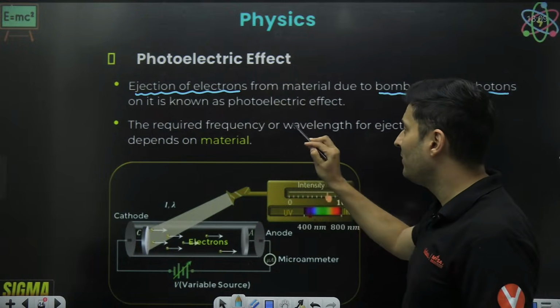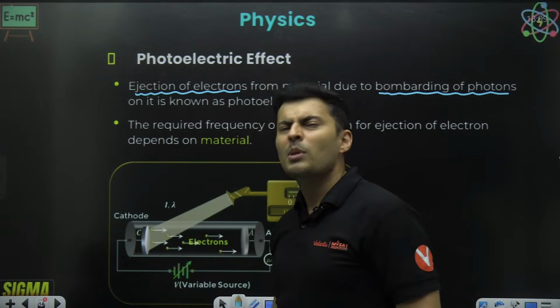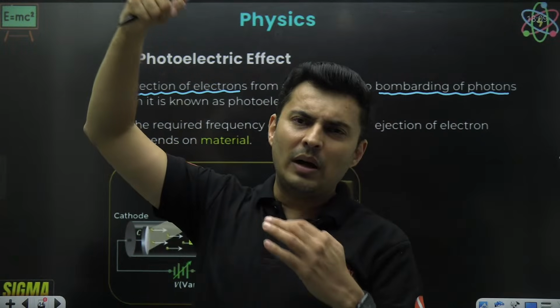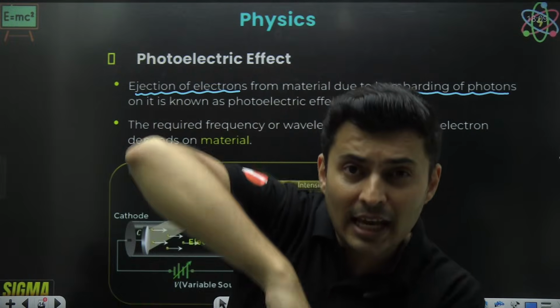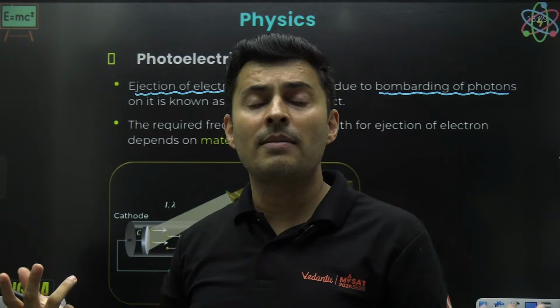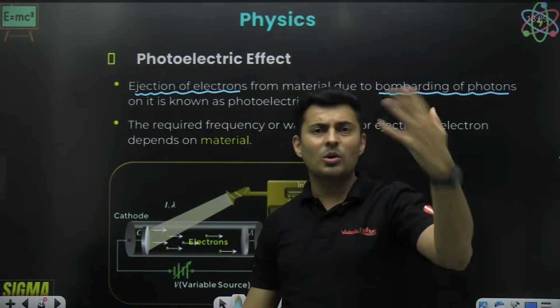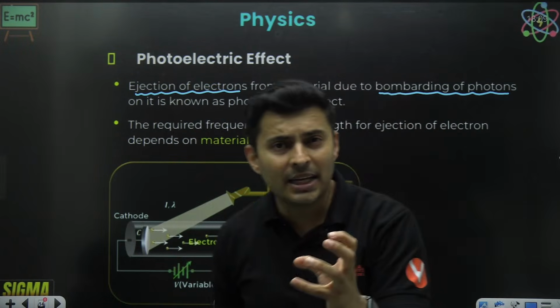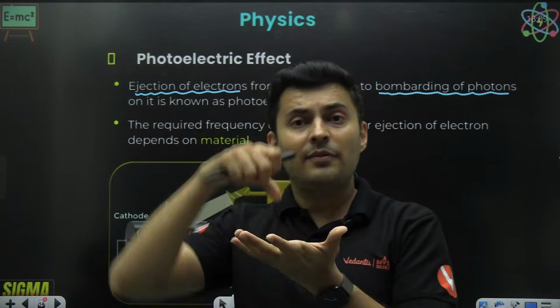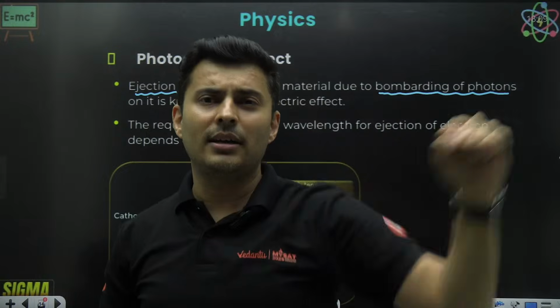So that required frequency or wavelength also depends on the material. Meaning, when light falls, that electron needs to be pulled out of that atom. That atom could be of sodium, could be of iron, could be of cadmium, could be of calcium, God knows. So every atom will have different energy which will be needed to knock out that electron.